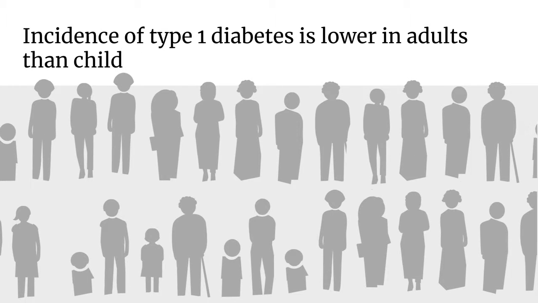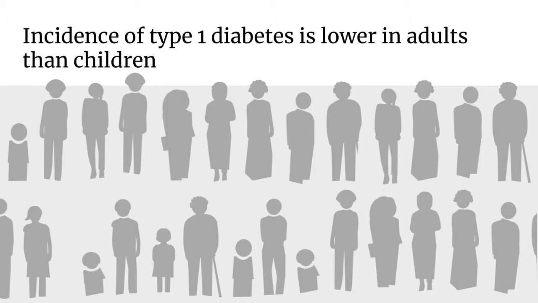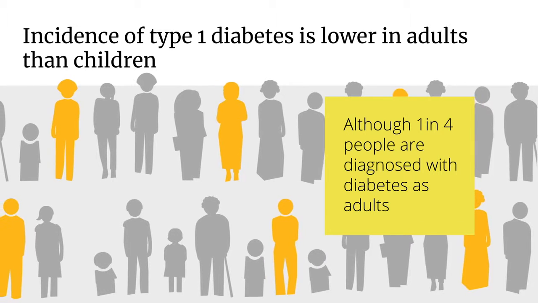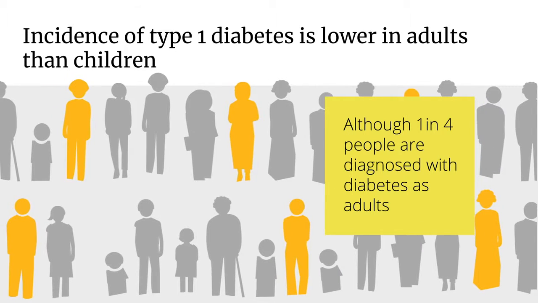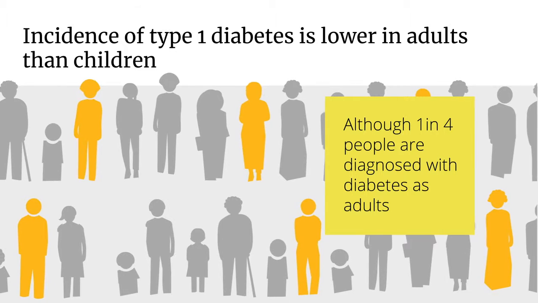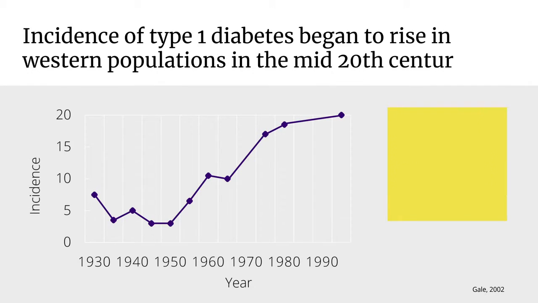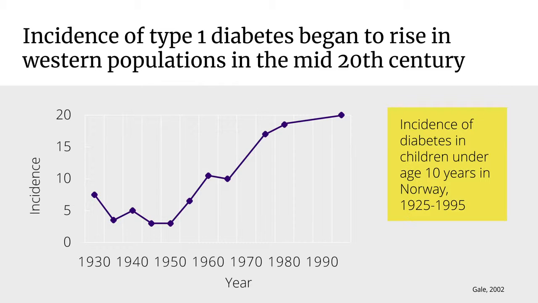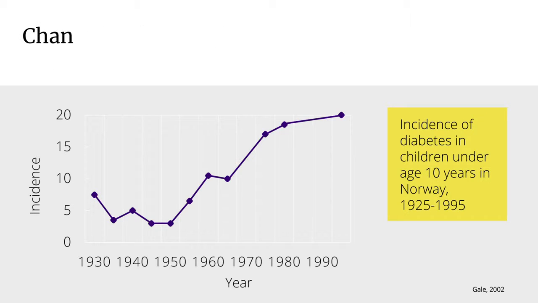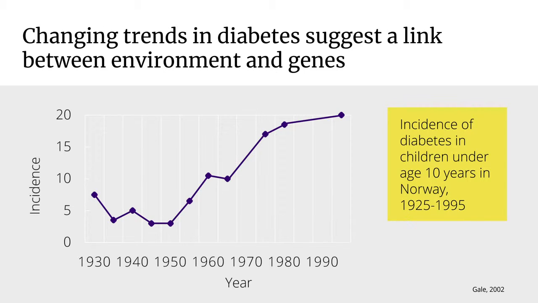The incidence of type 1 diabetes is lower in adults than children, although 1 in 4 people are diagnosed with diabetes as adults, and clinical presentation can occur at any age. The incidence of type 1 diabetes began to rise in Western populations in the middle of the 20th century, and it is still increasing in many places. These changing trends suggest a link between the environment and genetic susceptibility.